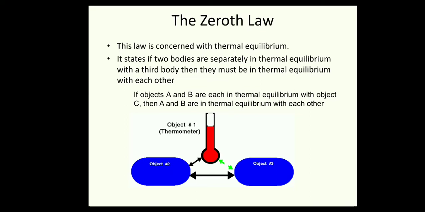let's say we take the case of water. When the water freezes, at that time we mark the thermometer, and when the water boils, we mark that temperature. So we will get the scale of 0 degree Celsius to 100 degree Celsius, and like that we can measure the temperature of an unknown body, that is object 3, by using the thermometer. So this is very useful in the case of a thermometer.